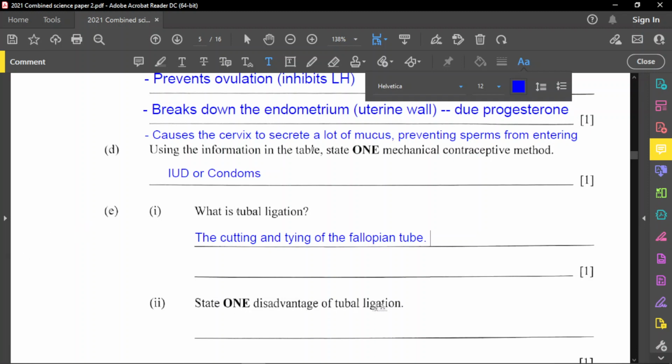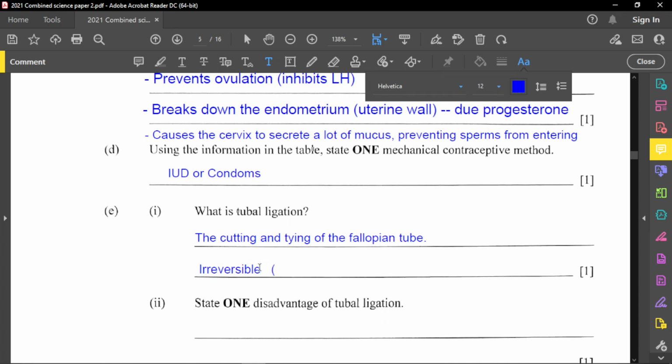Now, state one disadvantage of tubal ligation. A disadvantage is simple: it is irreversible. And being irreversible also means that if the female eventually decides to get pregnant, it may be difficult to do so. So it is irreversible. Let me give a next option here.